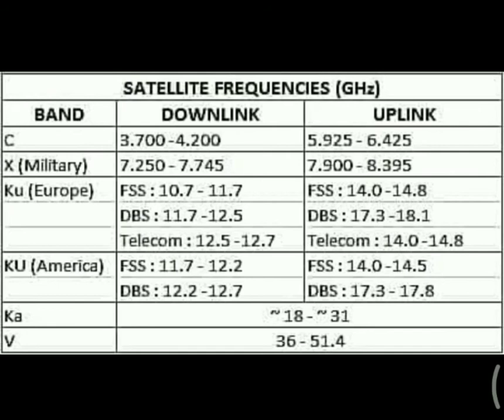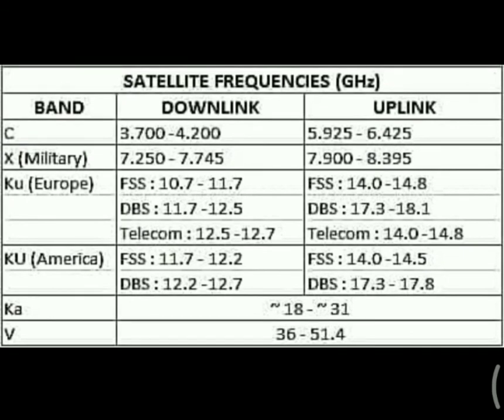Then we have X military, the frequency used in defense, from 7.2 to 7.7 downlink, and the uplink is 7.9 to 8.3. Then you have Ku. What is FSS? FSS means fixed satellite service. It has its own band, 10.7 to 11.7 downlink, and uplink is 14.0 to 14.8.